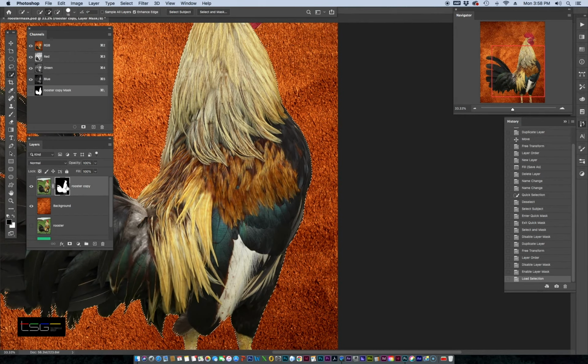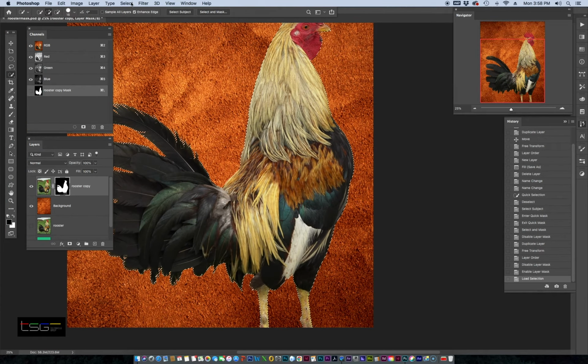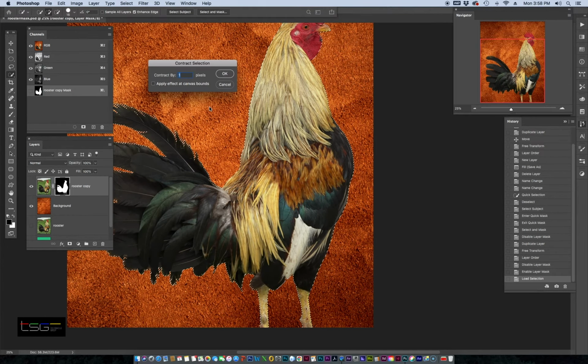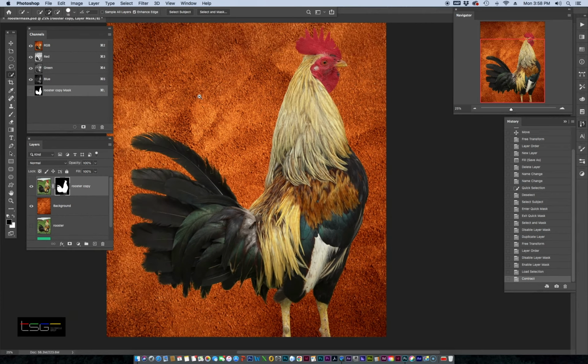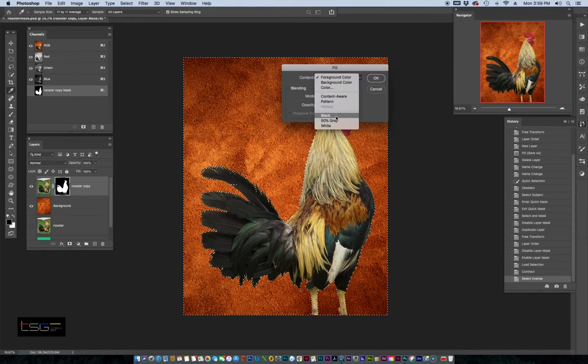I could command click on the layer mask, and I'll just do a select, modify, contract 1 pixel. Click OK. And with the layer mask visible, I'm going to inverse, Command Shift I, and go to Edit Fill with black.